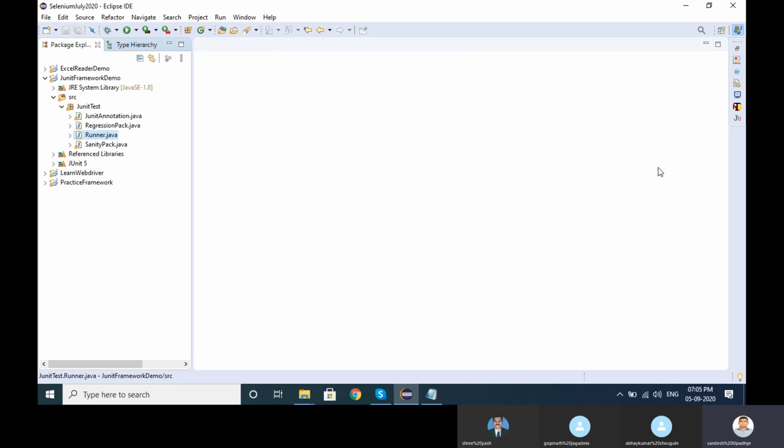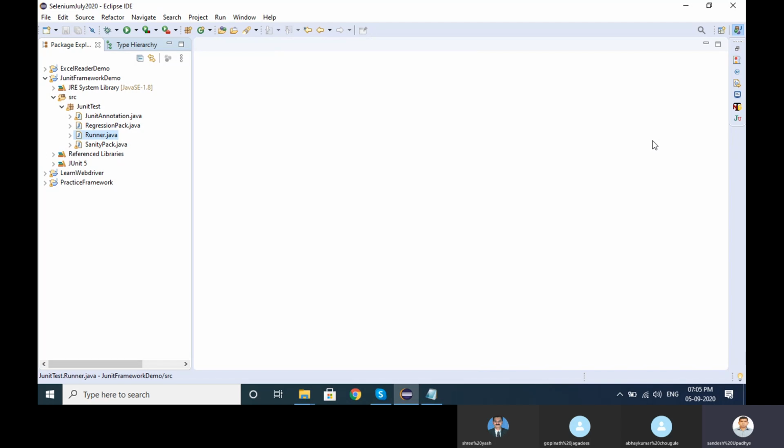That is the first advantage. The second advantage is that earlier we created a separate runner class to run multiple test cases or a group of test cases. In TestNG this is very easy. We create a testng.xml file and we do not add any code, it is given automatically by the TestNG framework itself. The third advantage is that we can use multiple browsers, parallel execution, and cross browser testing. In TestNG we can do cross browser parallel execution very easily.